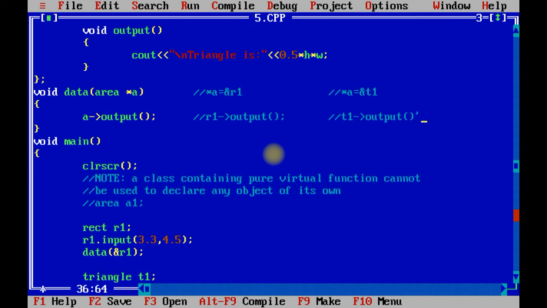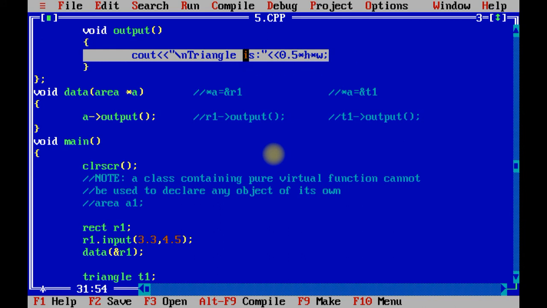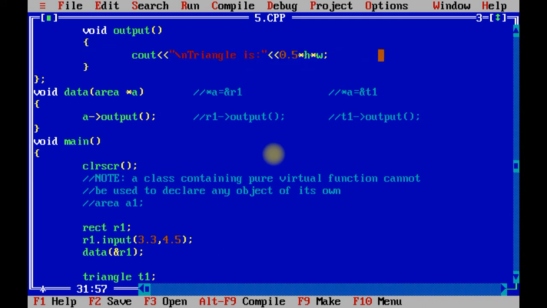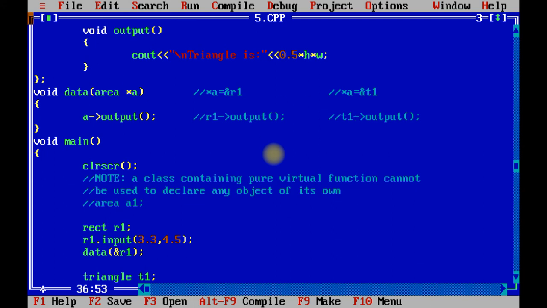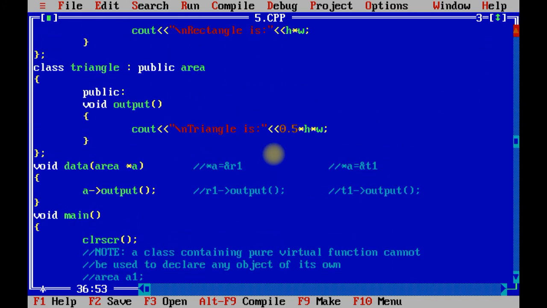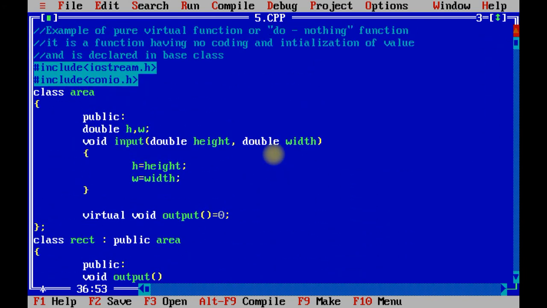So it will call the output method of the triangle class and this code is executed, and in this way you are able to calculate the area of the triangle. So for the first time it will call the output method of the rectangle class, next time it calls the output method of the triangle class. So this is the second program of our today's session. The first program is based on the virtual function, the second program is based on the pure virtual function.